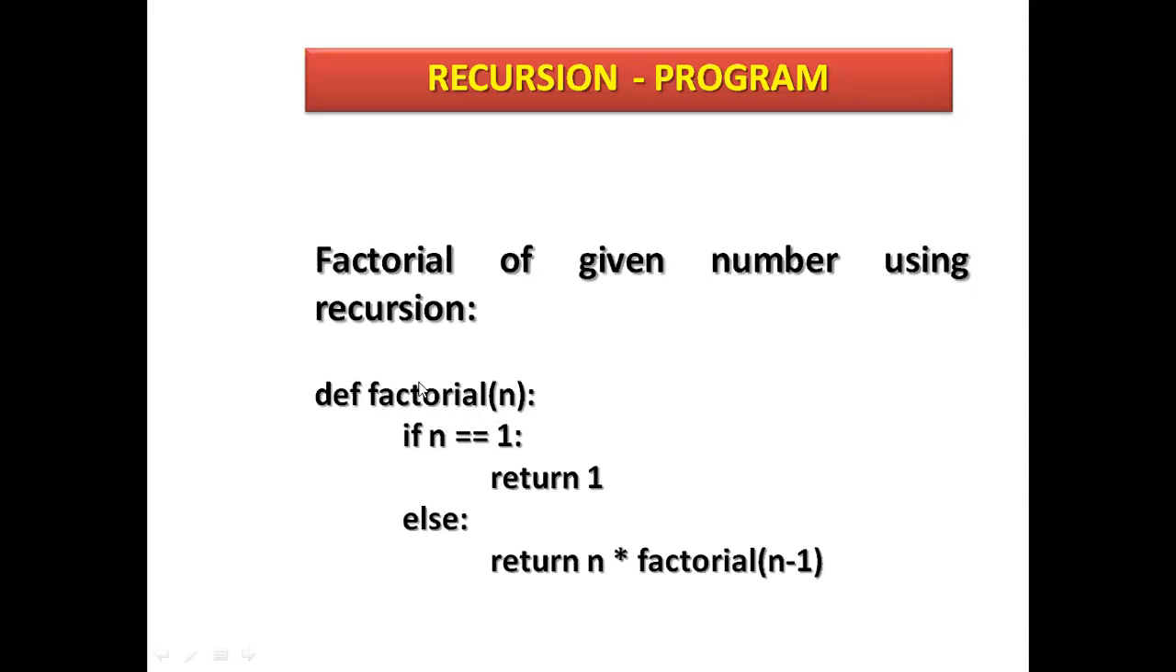Whenever you use a def function, you have to put a colon here, just as whenever you are using a loop, like a while loop. Remember that. Then there is a conditional statement: if n equals 1, it will return 1. Else, what does it return? It returns n times factorial of n minus 1. Factorial here is a call, and whatever value n has will be reduced by 1.